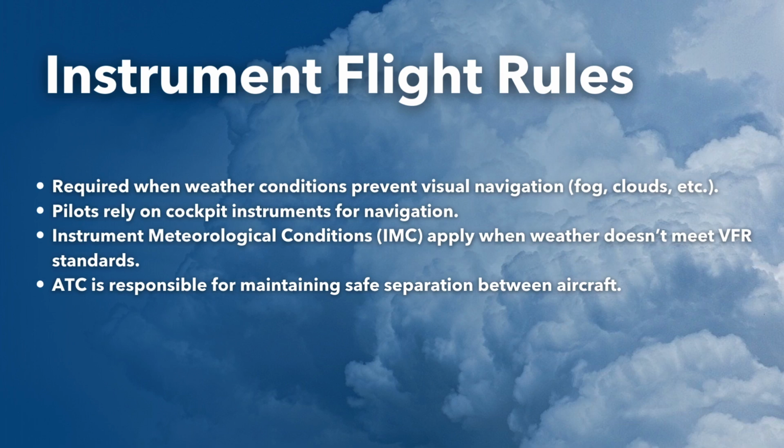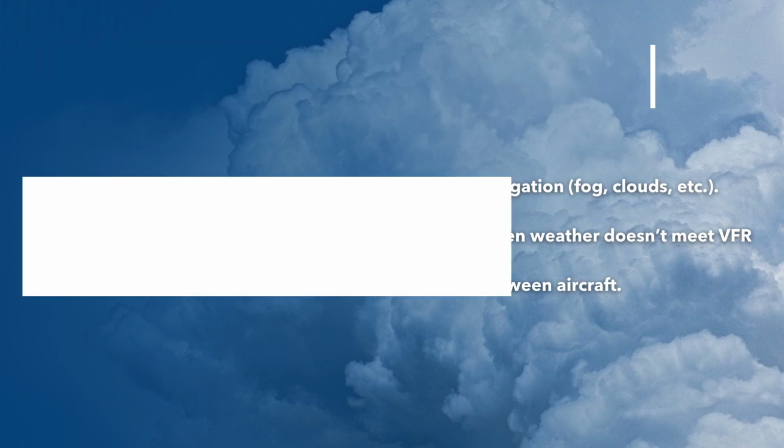navigate through the airspace. IFR, or instrument flight rules, comes into play when weather conditions are not good enough for visual navigation. In these situations, pilots rely on their cockpit instruments to navigate rather than their sight. Instrument meteorological conditions, or IMC, such as fog or heavy clouds, require IFR, and ATC takes a larger role in guiding aircraft to maintain safe separation. Most commercial flights operate under IFR to ensure consistent safety even if the weather is clear.